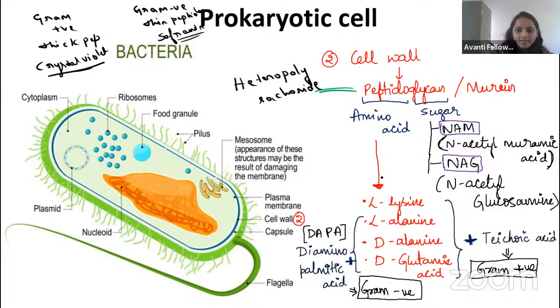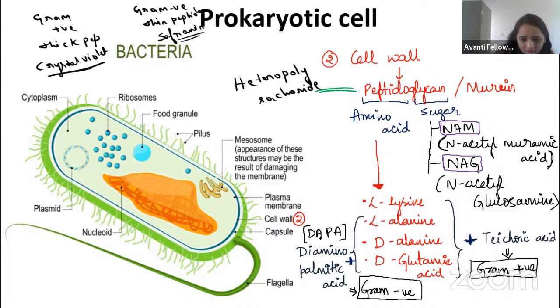You have studied L in chemistry, right? In our body also we have L amino acids. But D amino acids are very rare, guys. In this peptidoglycan, what happened? It has both L amino acids and D amino acids. So that's why our protease enzymes can't break this peptidoglycan layer. Okay, so that is the reason.